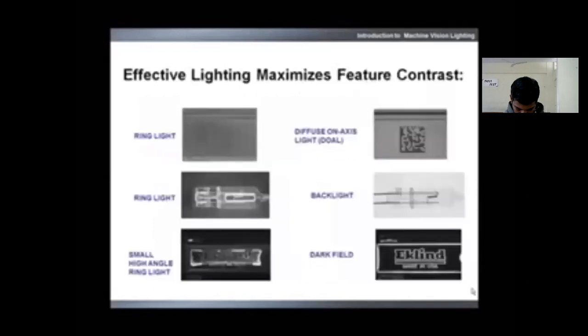In these additional examples, on the left, we see the effect of improper lighting on 3 different parts. On the right, we see the effects of proper lighting. With proper lighting, the 2D data matrix, bulb filament, and engraving on metal can be clearly seen with high contrast.